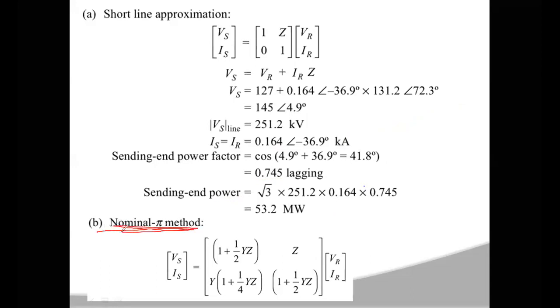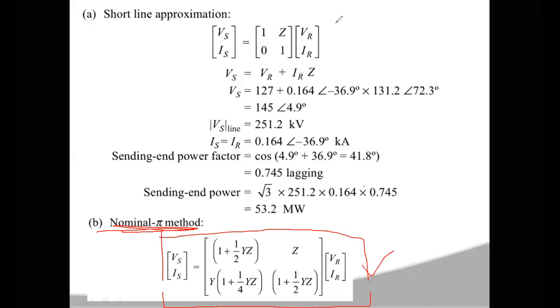Okay, the nominal pi method, which is used for medium transmission lines. Now the sending end voltage and current are expressed in terms of the receiving end voltage and receiving end current in matrix form. So [Vs; Is] is equal to [1 plus YZ by 2, Z; Y into (1 plus YZ by 4), 1 plus YZ by 2] into [VR; IR]. This is the representation of the nominal pi method in matrix form.